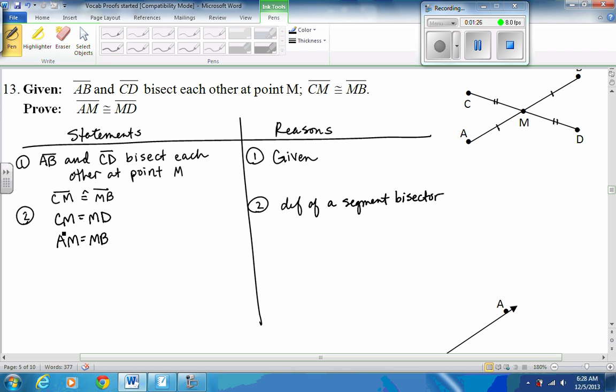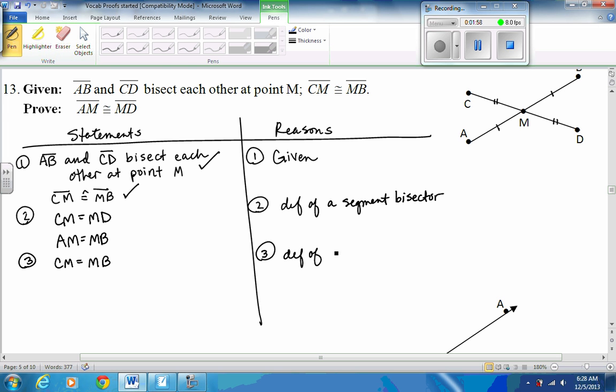However, they did give us something else besides just the bisect. So we use that first part of our given. What about that second part? Then we could maybe replace. But remember, according to the conditions of the replacement rule, A has to be equal to B. So the measure of A has to equal the measure of B. And right now I have congruency with that statement in the given. So I'm going to go ahead and change that to the measures being equal.